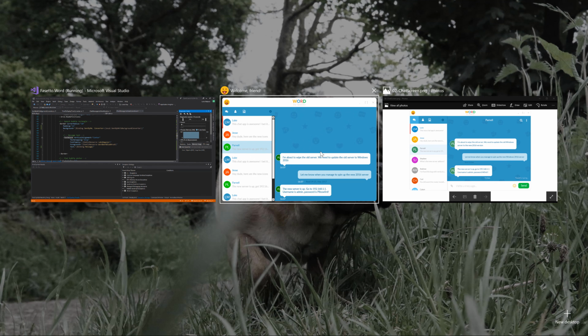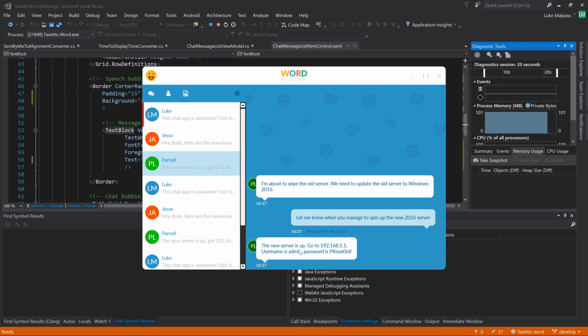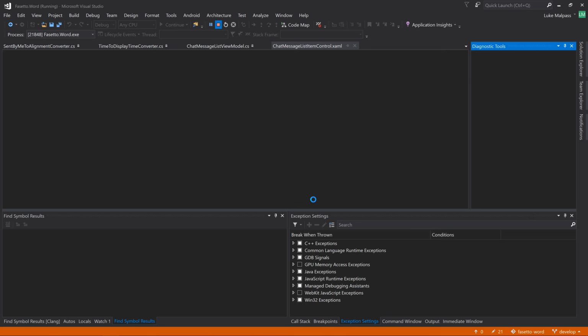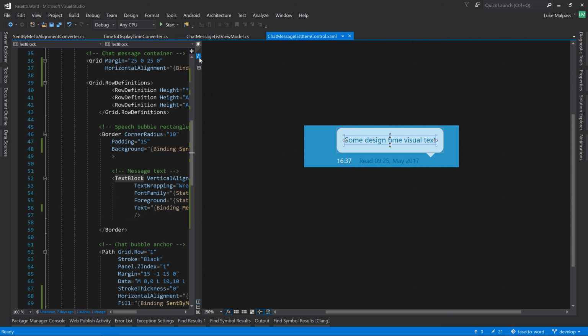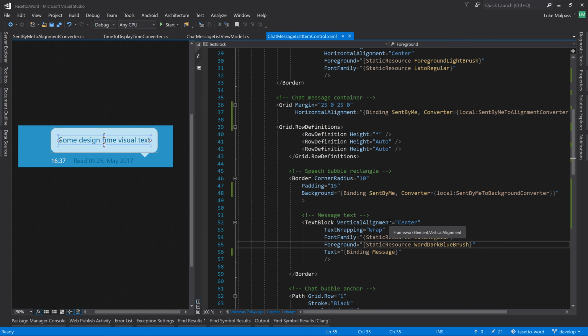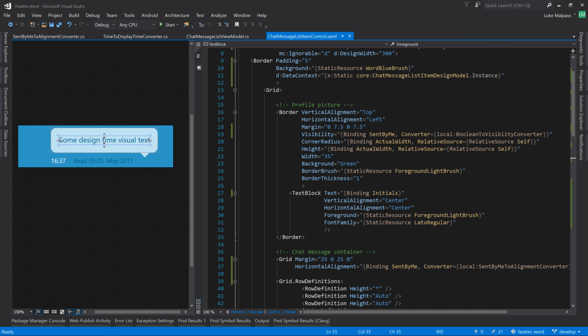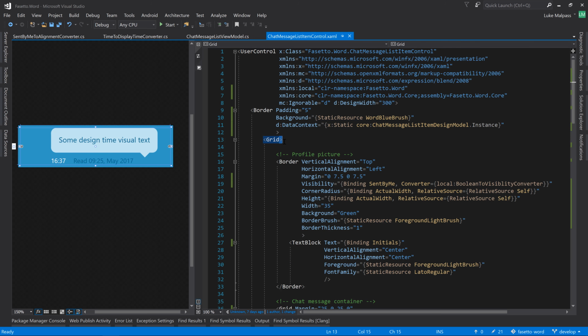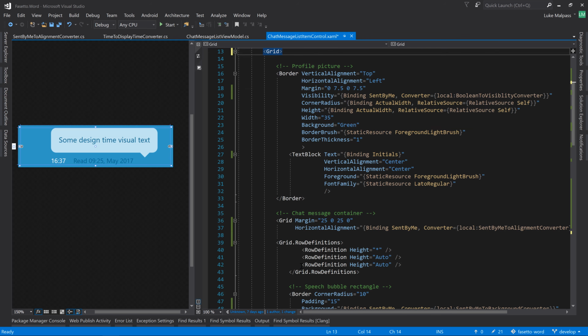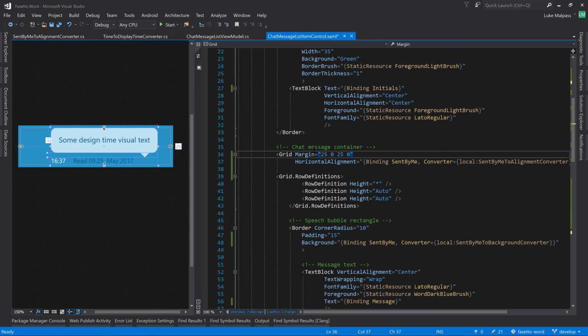So what's left? We want the hover on this text, I think, next. So we don't want this always visible. We want to just show that when we hover over the actual item. Now we can do that in a few ways. We want it when we're hovering over the grid. So we can either do this grid, which I think is everything, which I don't think we want, because you don't want the text to appear if you're hovering all the way over here. I think we want to dig in and go to this grid, the chat message container. So inside this grid, which is actually here,